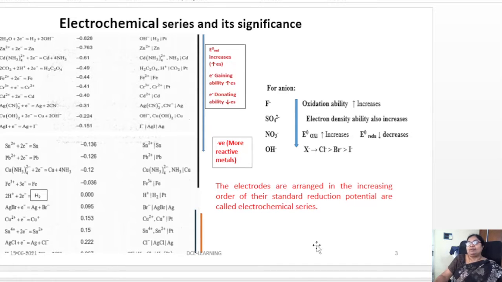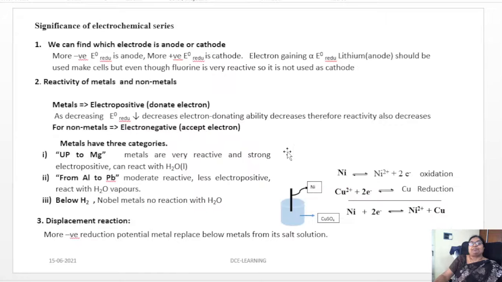For example, take the halogen family: chloride, bromide and iodide. The oxidation ability of the anion increases from chloride to iodide. So this is the significance of the electrochemical series. It is usually important, and I am just going to mention it.